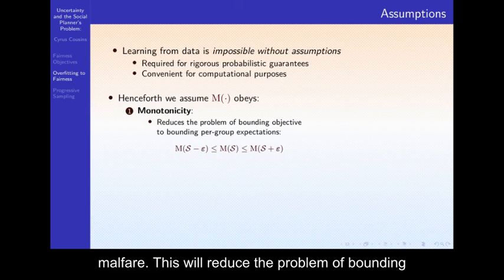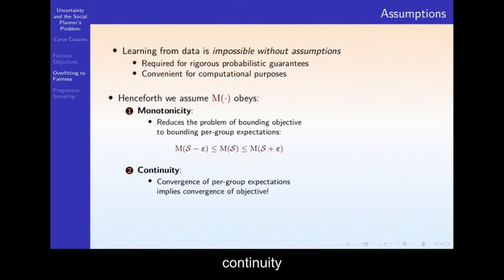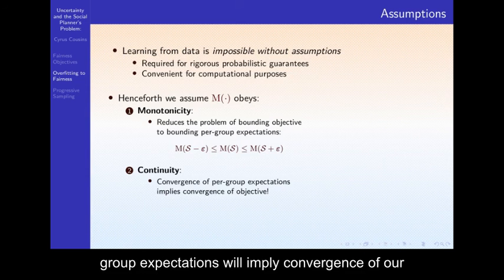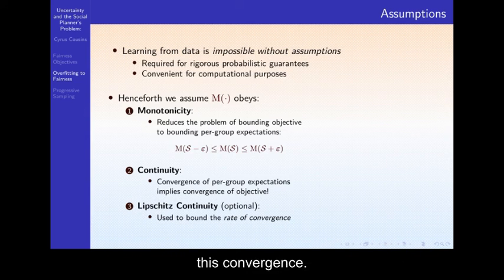This will reduce the problem of bounding our objective to bounding per group expectations and applying monotonicity. We assume also continuity, which gives us that convergence of per group expectations will imply convergence of our objective. And sometimes we assume Lipschitz continuity, which is used to bound the rate of this convergence.